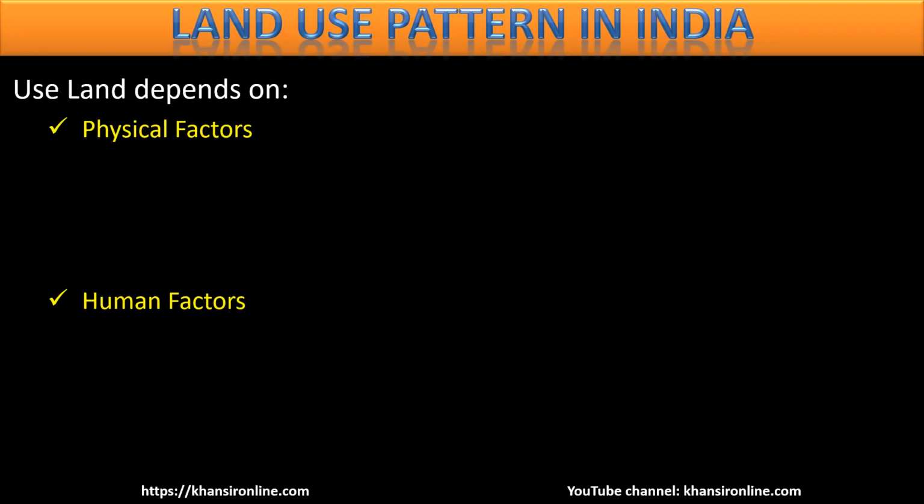Before we go to the land use pattern, we'll focus on the two major factors, physical factors and human factors, that influence the land use pattern. Let us see the physical factors first. The topography.